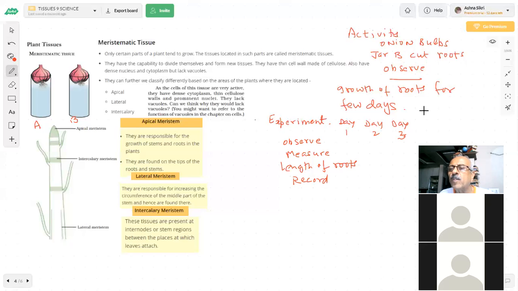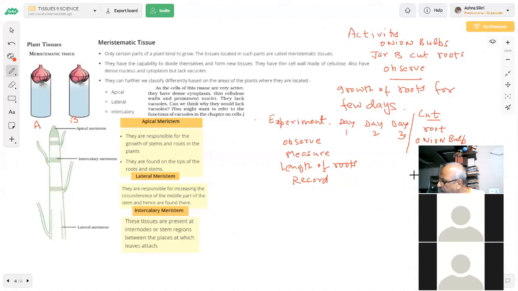After 3 days, you will cut the root, not the complete root, supposing you cut half the root of the onion bulb in jar B. And then you again observe the changes for 5 more days.